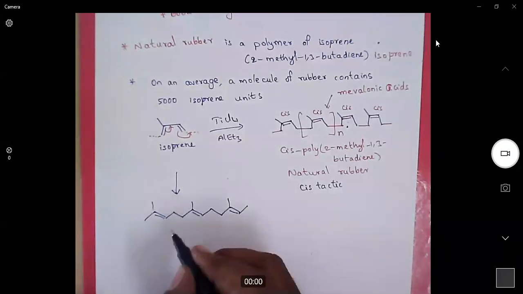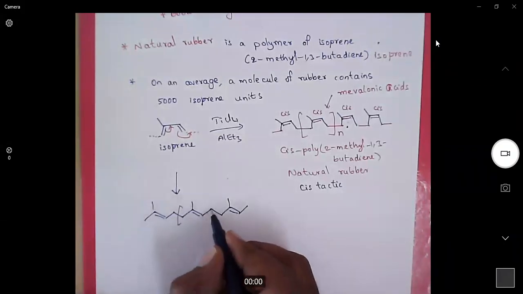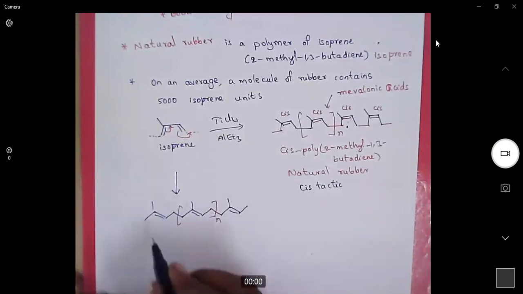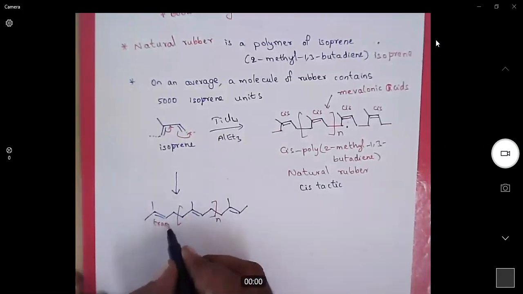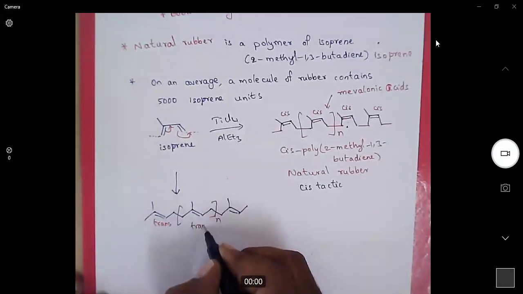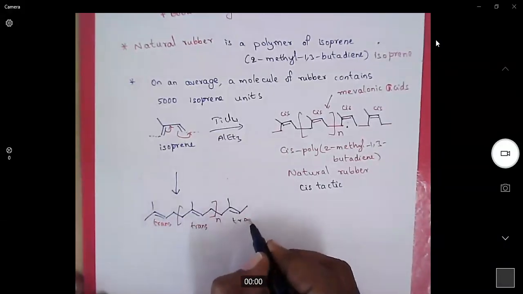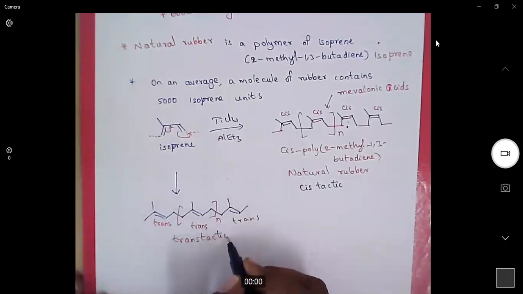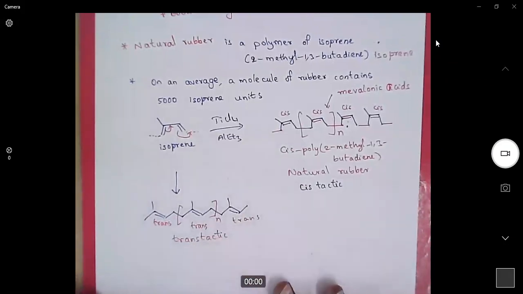Look at the monomer, 1, 2, 3, 4, 4 carbons. This is the monomer. Here all the double bonds are trans in nature. So this polymer is called trans-tactic. Its stereochemistry is trans-tactic.